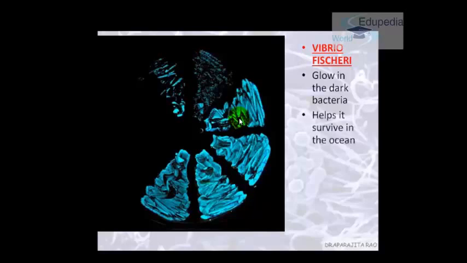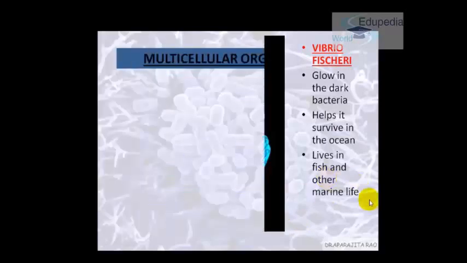So what happens is, the bacteria says, I don't have a house, okay, I want a place to stay. The squid says, I'm scared in the ocean alone and I want you to help me scare others and survive in the ocean. So the squid gives the bacteria a place to stay and the bacteria helps him to survive in the ocean. So this squid basically lives on fish and other marine life.